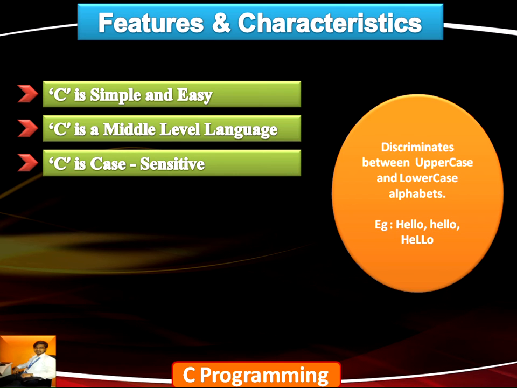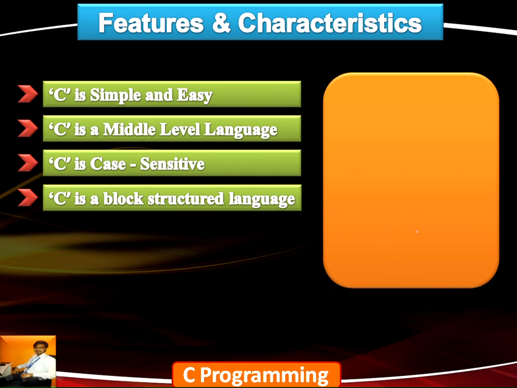Also, C is a case sensitive language, that is, it discriminates between uppercase and lowercase alphabets. I have given an example here. We can see that hello is written here with a capital H, here with a small h, and here with capital H and two capital letters L and L. Though for a human these words resemble each other, the machine does not take them as the same. It differentiates between them, so we must be very careful when we choose words on our own, and use the same word throughout the entire program.